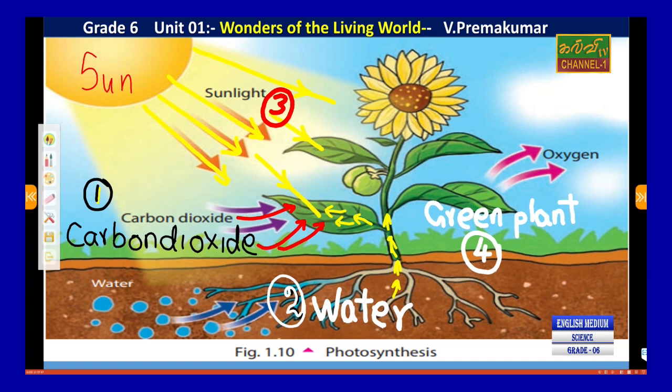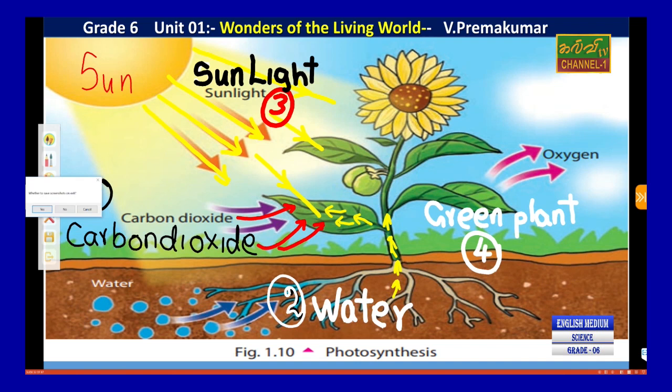But actually sunlight is not a substance. Sunlight is not matter. This is the energy.